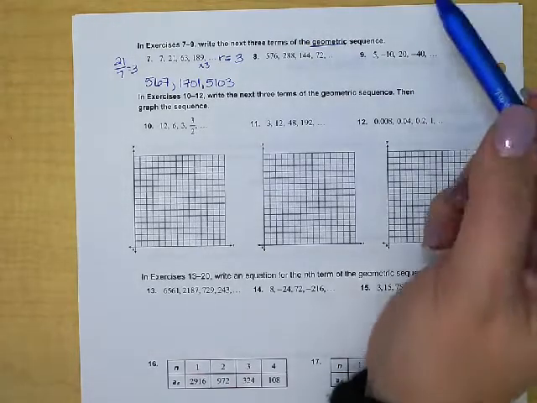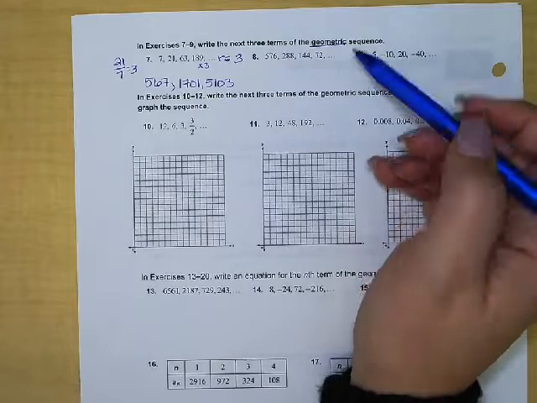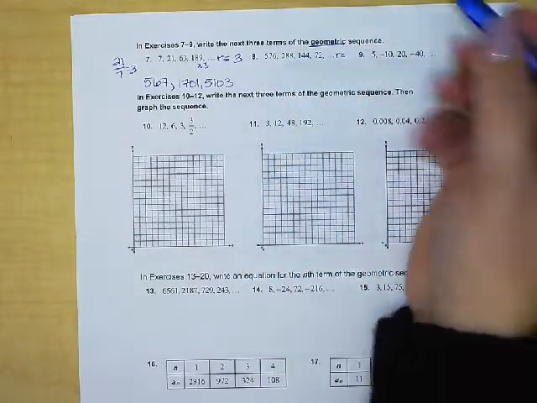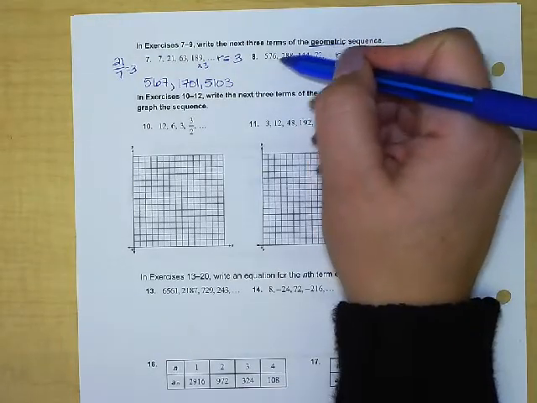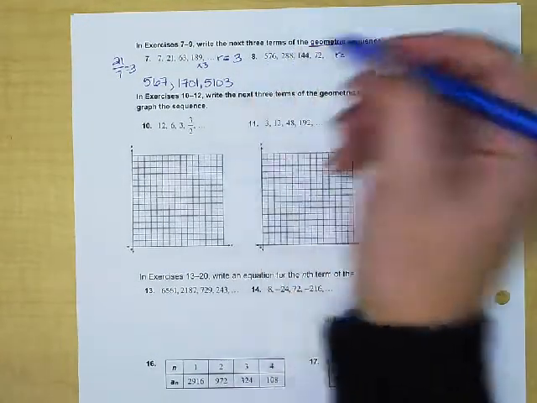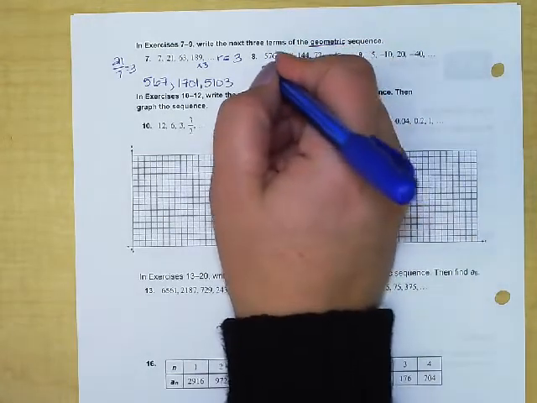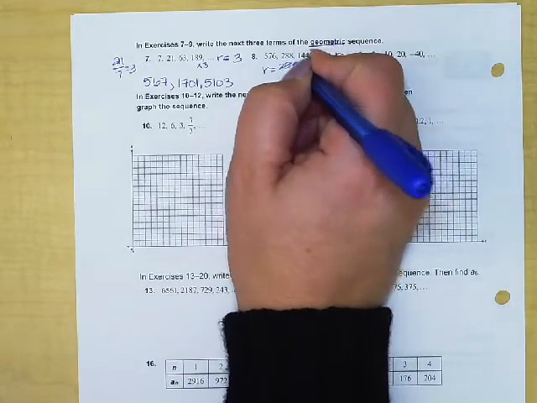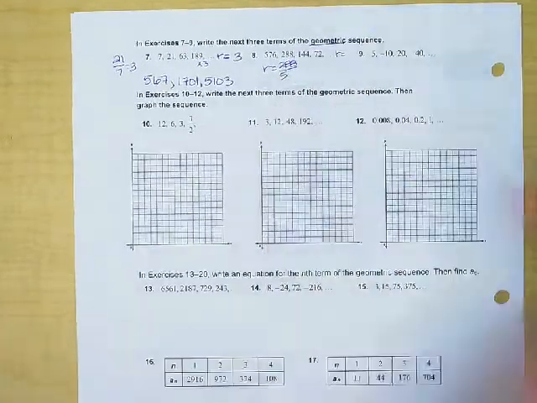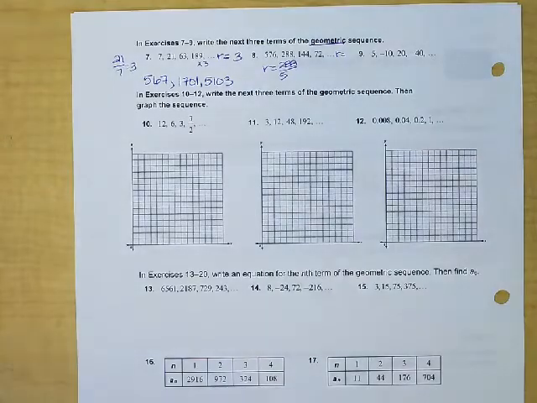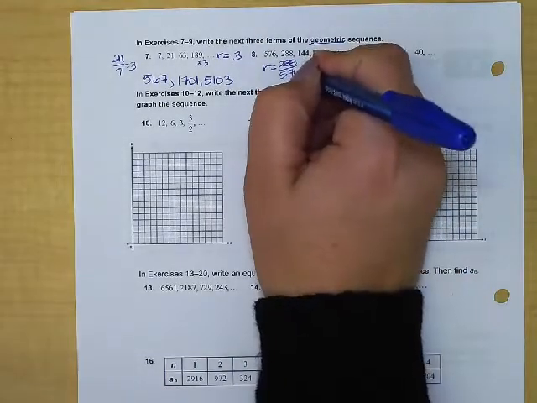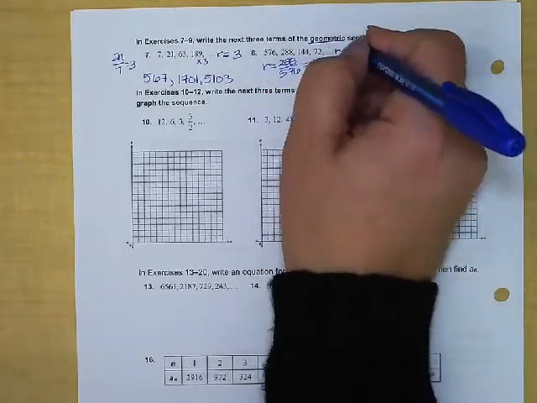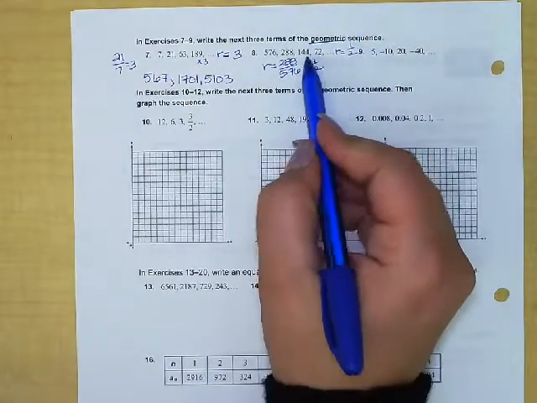Okay, let's try number 8. On number 8, to find r, which is the most important thing that I need here, I'm going to do the ratio of consecutive values. So I'm going to do 288 over 576, and let's see what we get. When we divide that, we get 1/2. So that's our r value. They're multiplying by 1/2 every time. That means we're just taking half of each number.